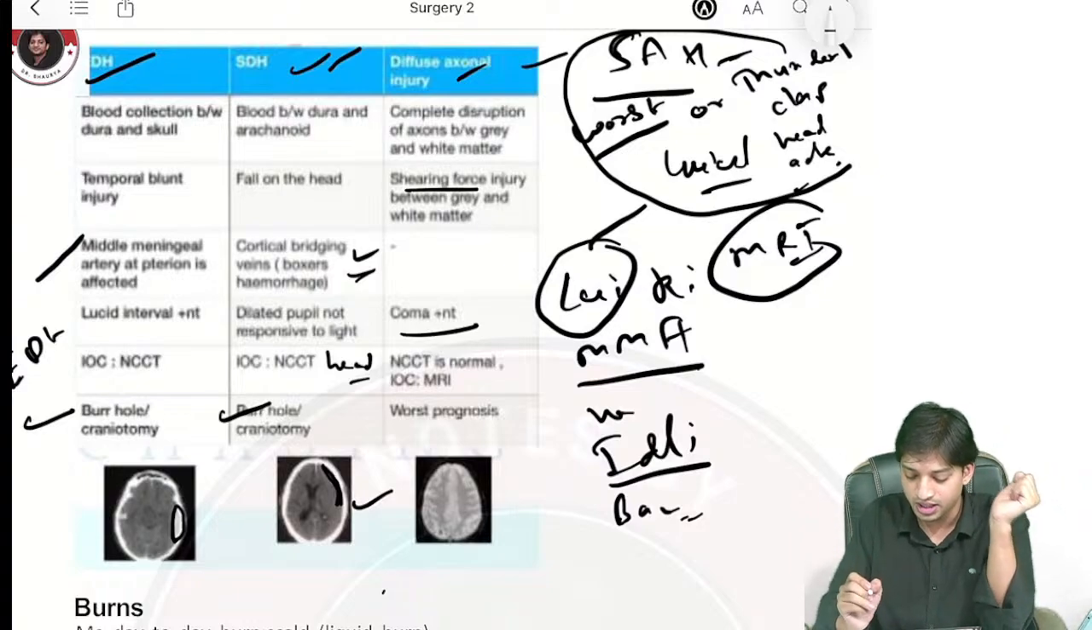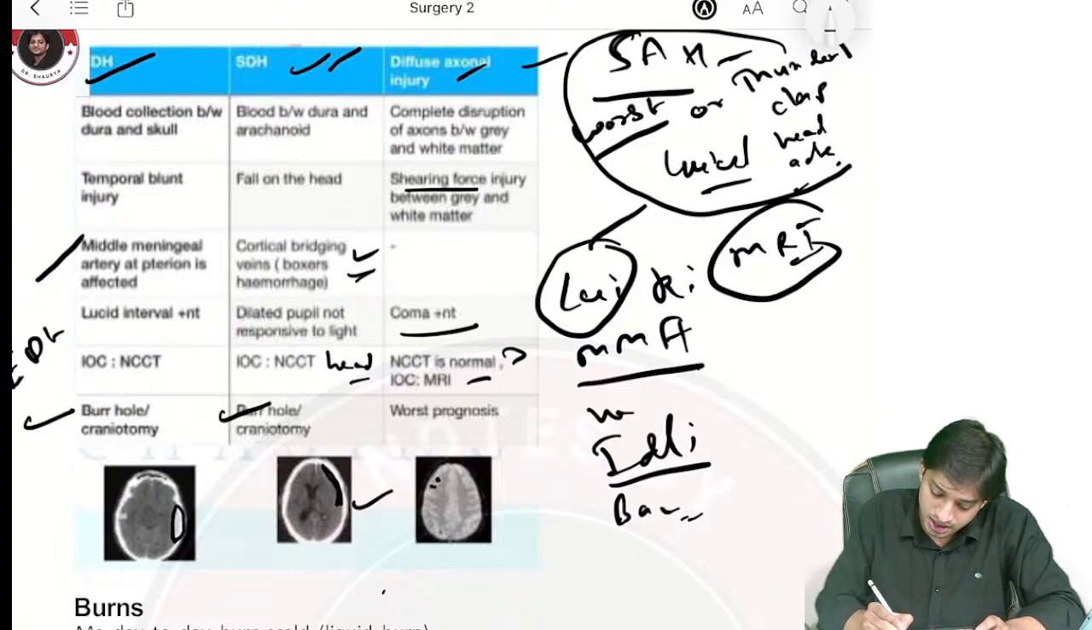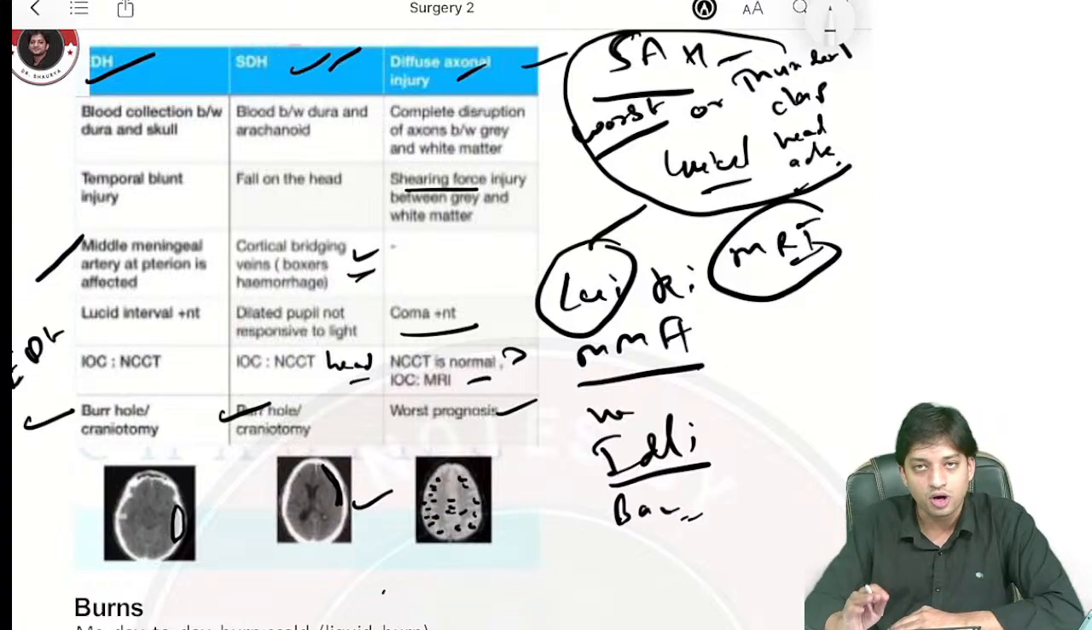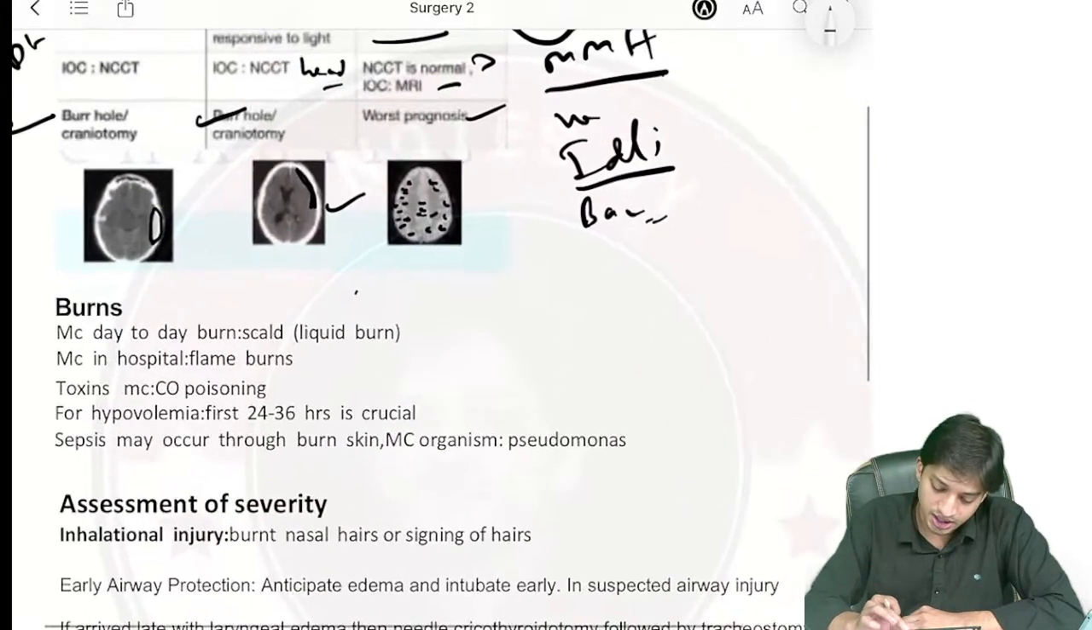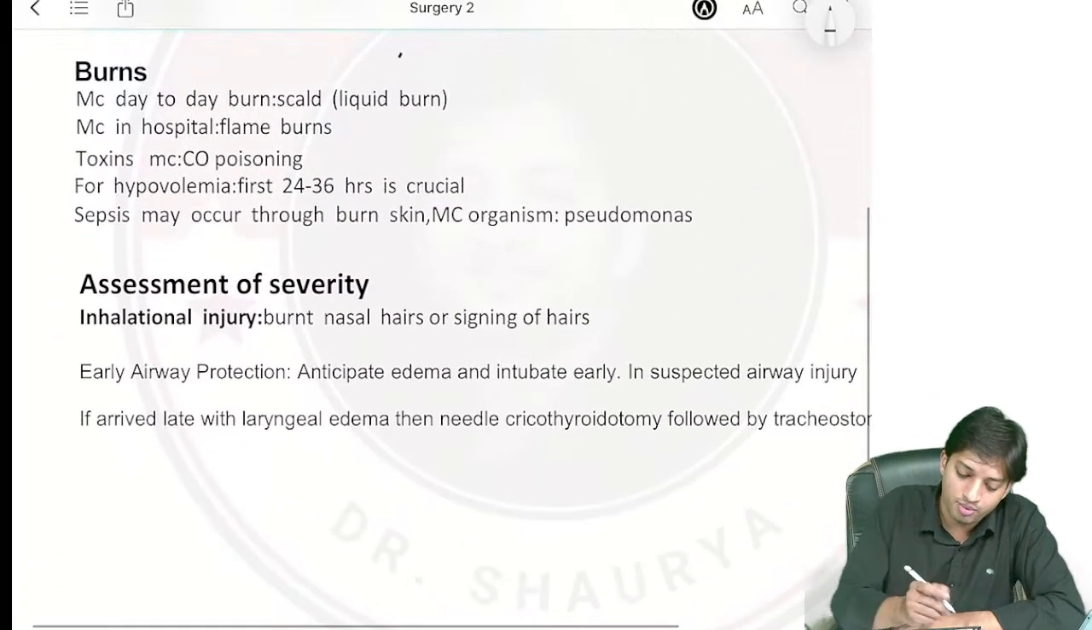Coma will be present here. Now, NCCT will be normal, but in MRI, you will get the findings, right? You will get white, hemorrhagic-like spots present in the entire field, and the prognosis is worst in case of diffuse axonal injury. Coming here to the important topic, that is the burns.